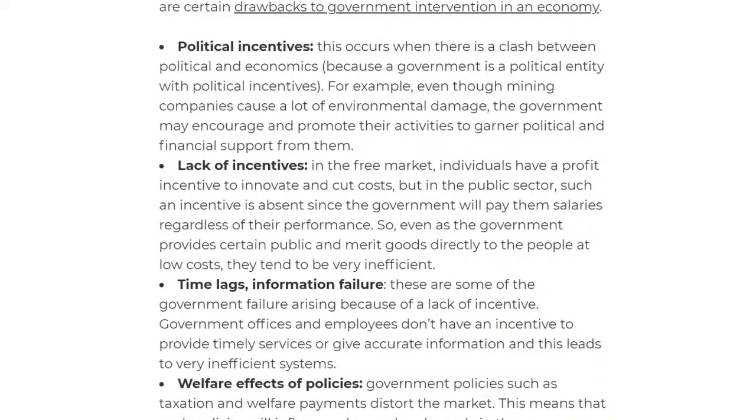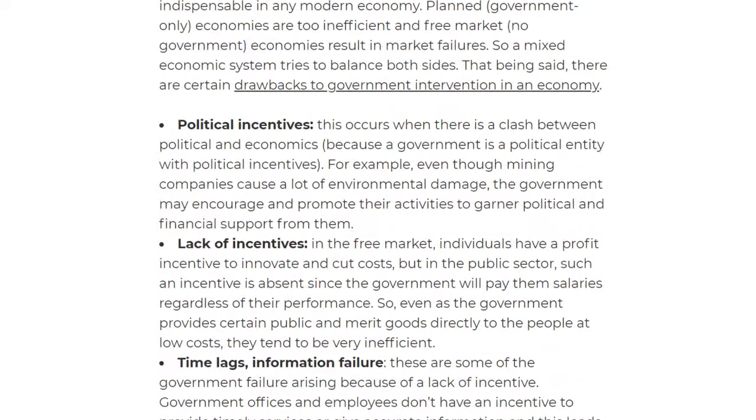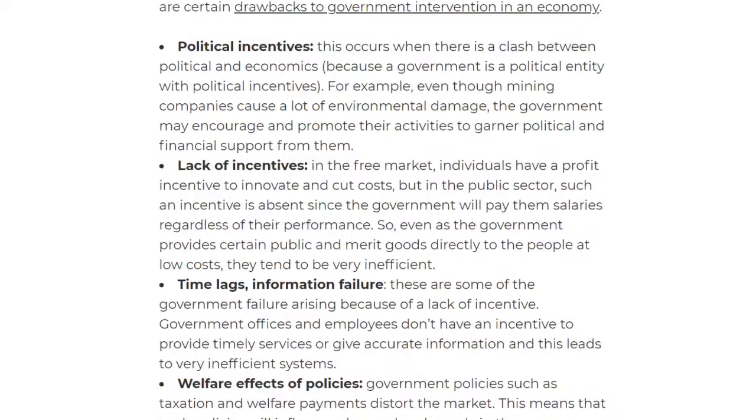We have then the political incentives, and this occurs when there is a clash between the political and economics. That's what we call political incentives. So when there's a clash between the political and economics, for example, even though mining companies cause a lot of environmental damage, the government may encourage and promote their activities to garner political and financial support from them. So that's what we call political incentives.